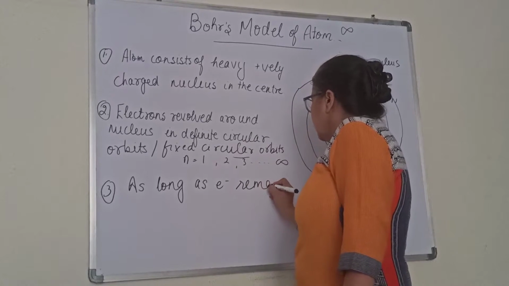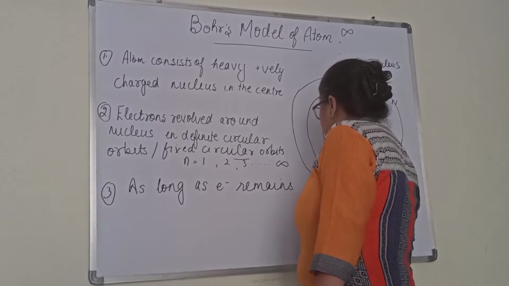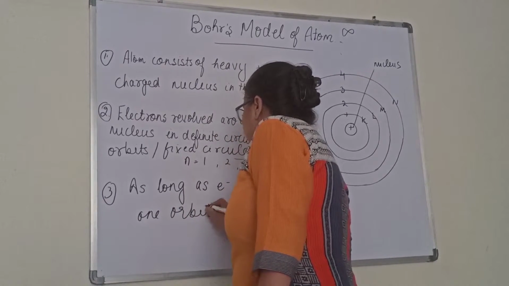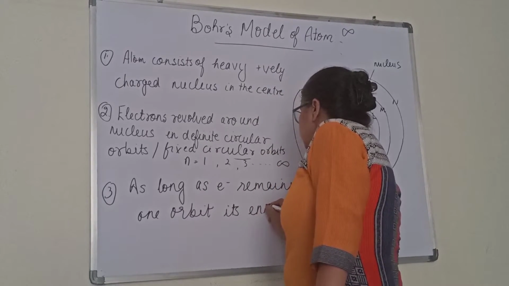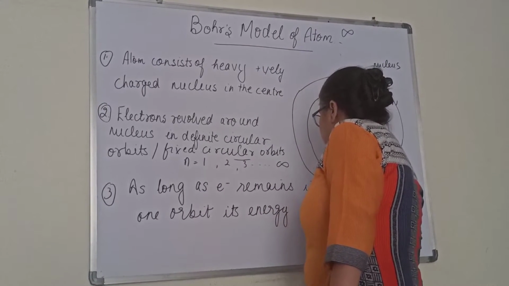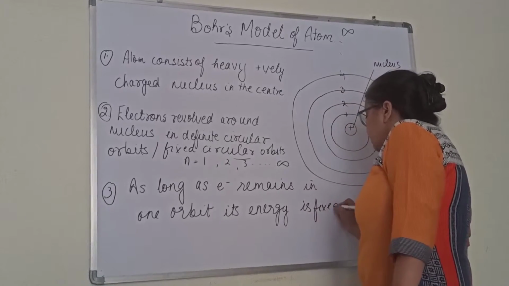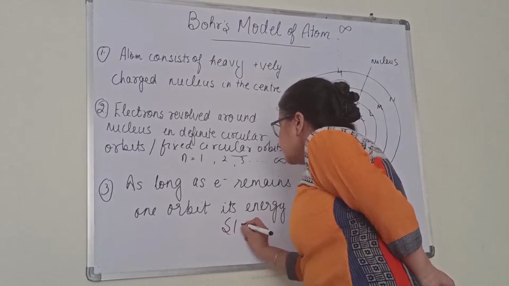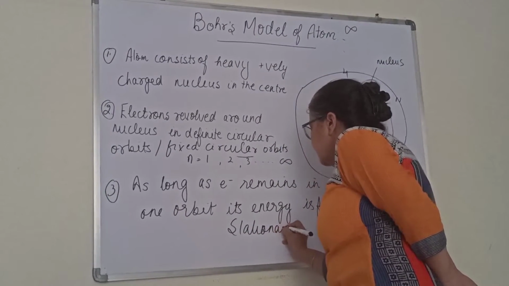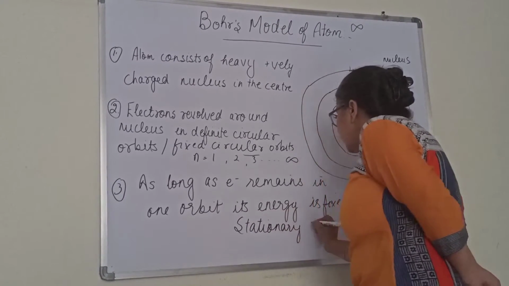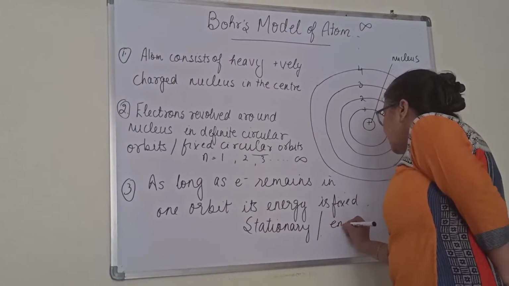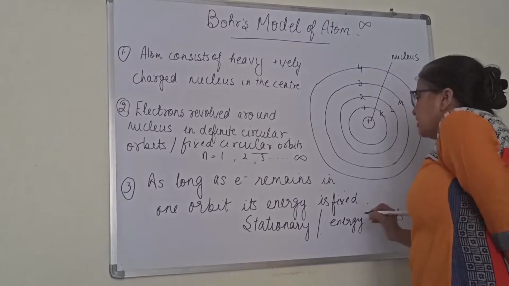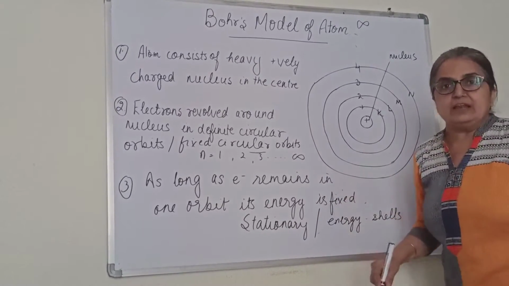Next postulate. It says as long as an electron remains in one orbit, its energy is fixed. It possesses fixed energy. That is why he called these orbits stationary orbits. These orbits were termed stationary orbits, or they were also called energy levels or energy shells. These were the various names: energy level, energy shell.